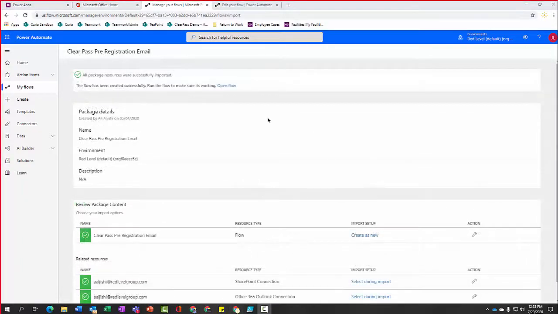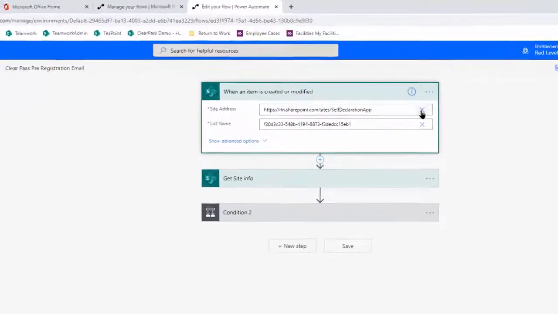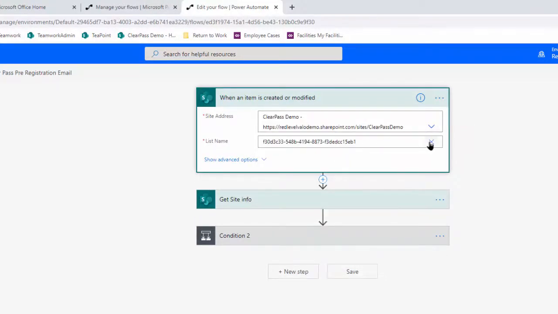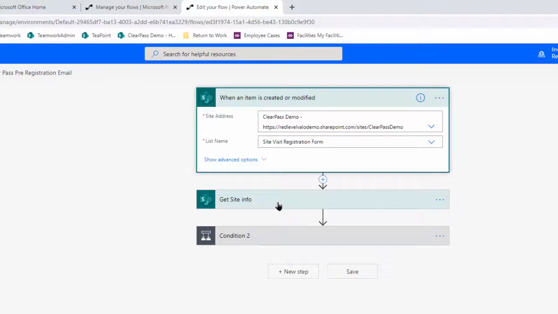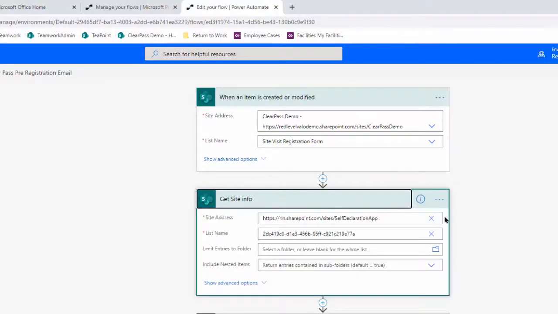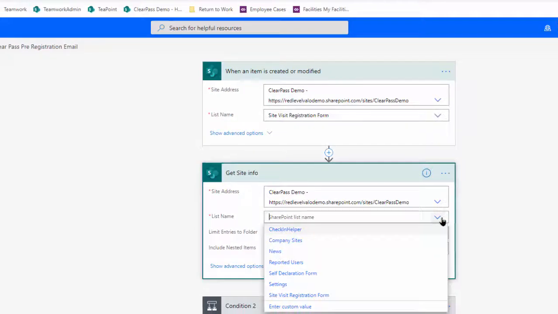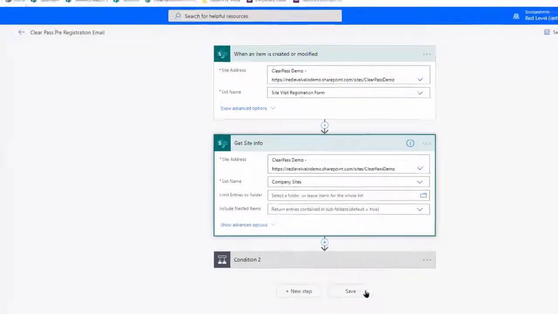Once the flow has finished importing, open Flow, and you need to update the two SharePoint items. Add in your SharePoint site and select the site visit registration form. Under Get Site Info, same step, select your ClearPass site, and this one you're going to select Company Sites and hit Save.